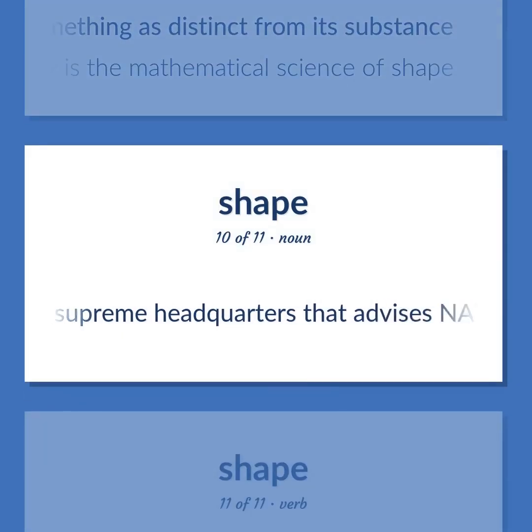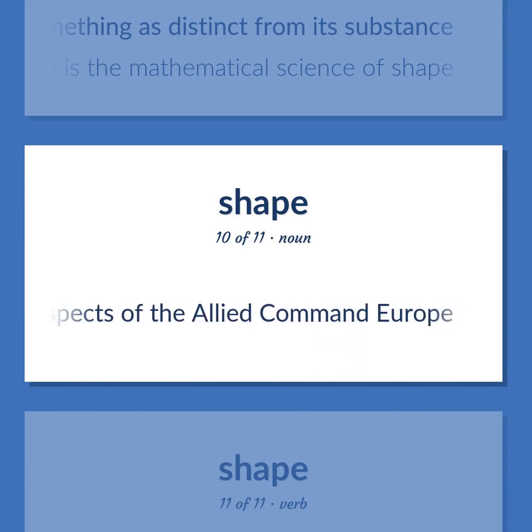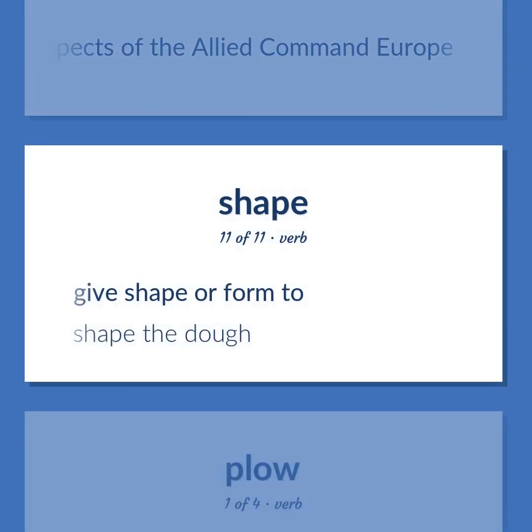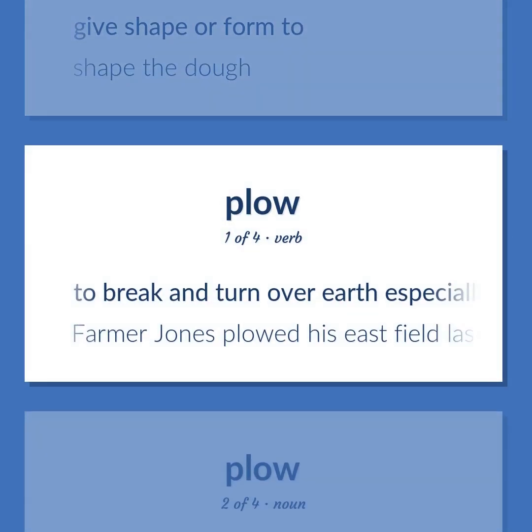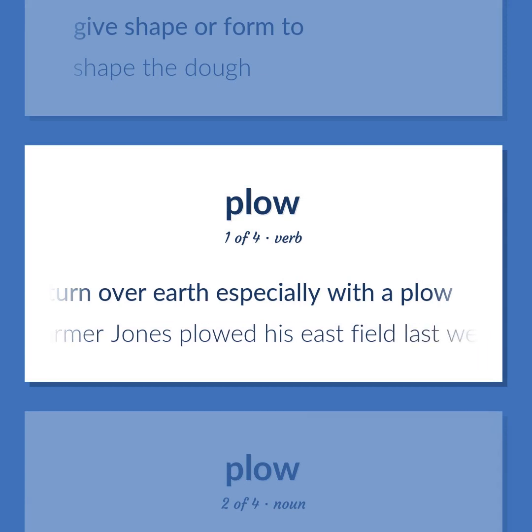The supreme headquarters that advises NATO on military matters and oversees all aspects of the Allied Command Europe. Give shape or form to. Shape the dough. To break and turn over earth, especially with a plow. Farmer Jones plowed his east field last week.